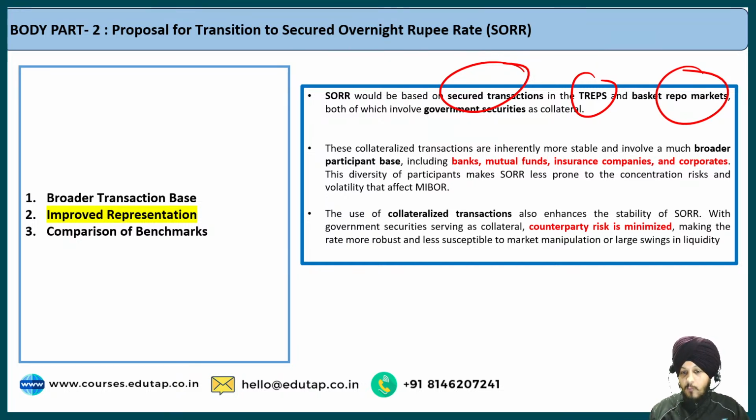The point that I want to make is that the secure transactions are more inclusive. They account for the greater proportion of the money market, and that is the advantage with respect to the SORR, because it is based on these secure transactions only. And it also includes the banks, the insurance companies, the mutual funds and the corporates.